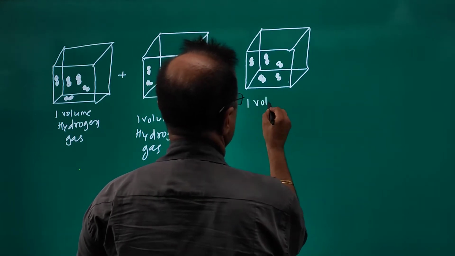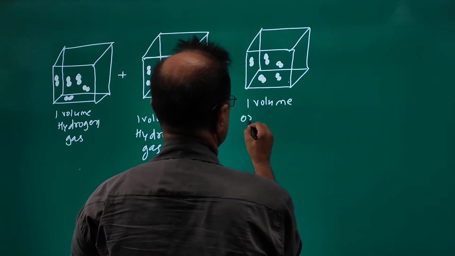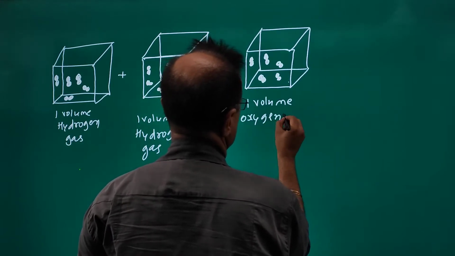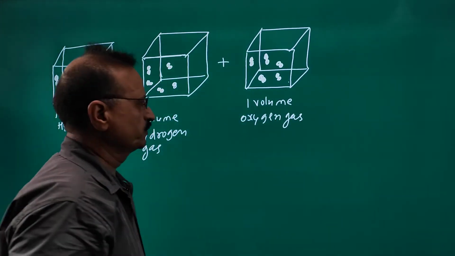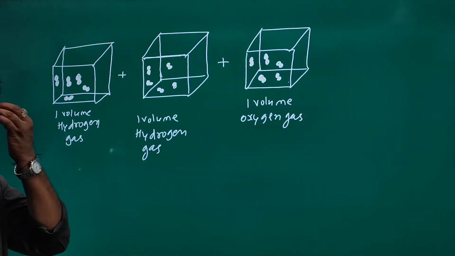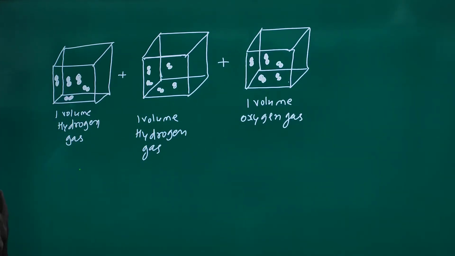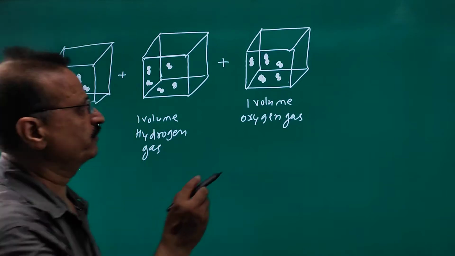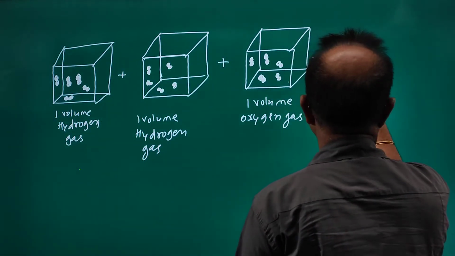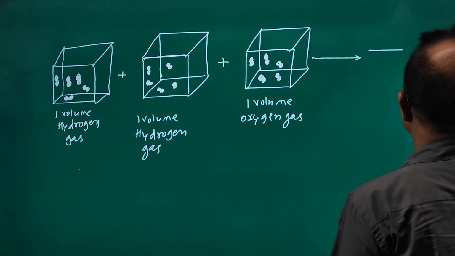One volume oxygen gas. Now we are getting H2O liquid or H2O vapor, 2 volume.